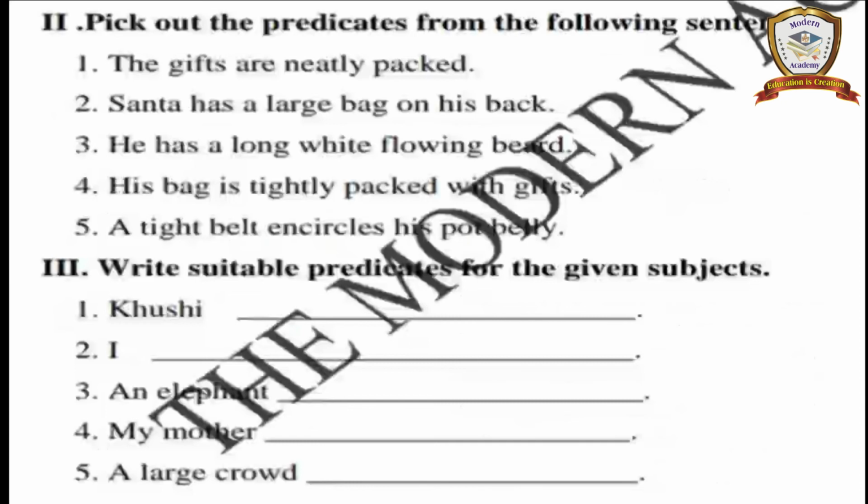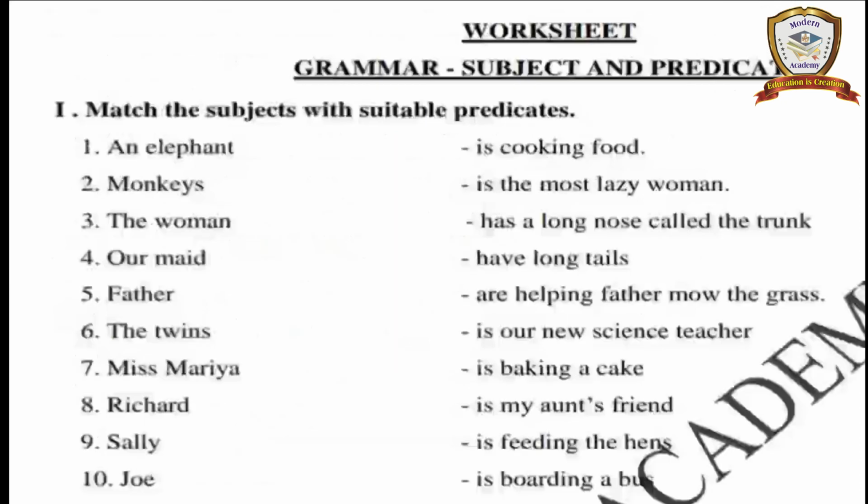See the first one, match the subjects with suitable predicates. On this side, we are given subjects. You have to select the proper predicates for the given subjects. If the subject is singular, the predicate starts with a singular verb, and if it is plural, the predicate starts with a plural form.